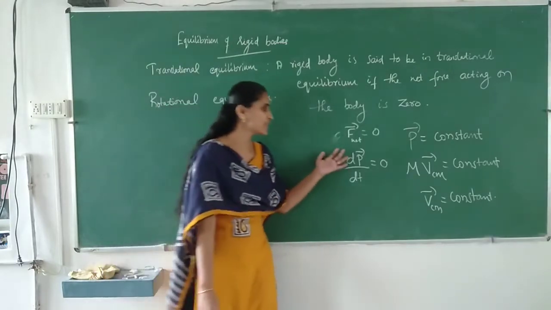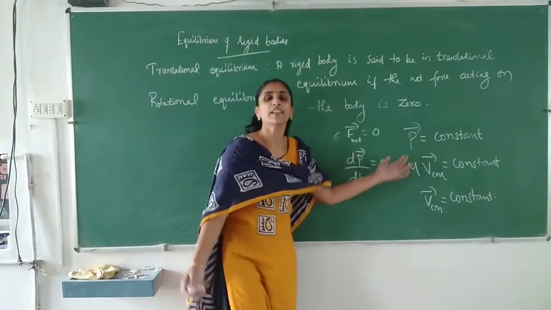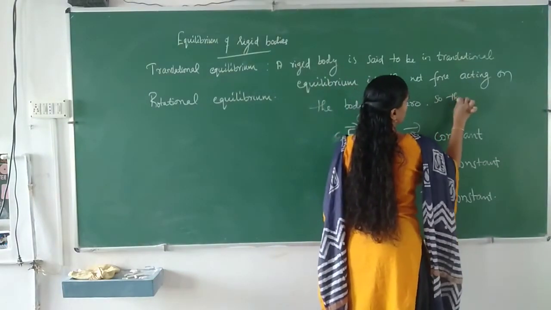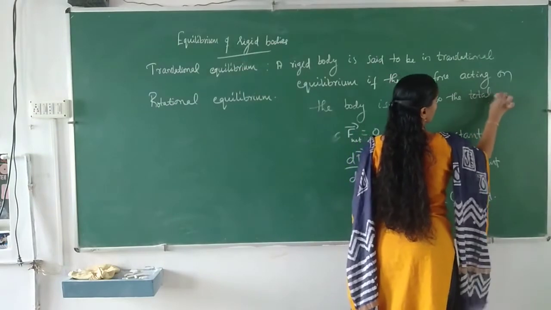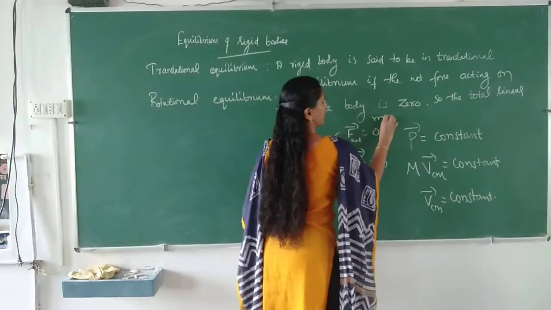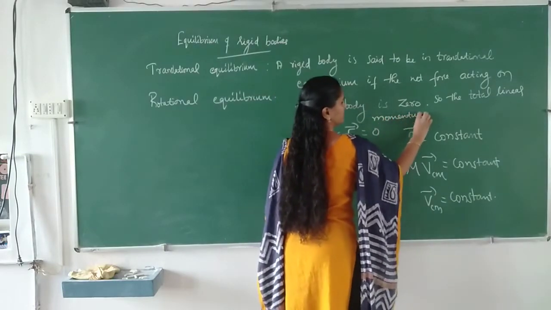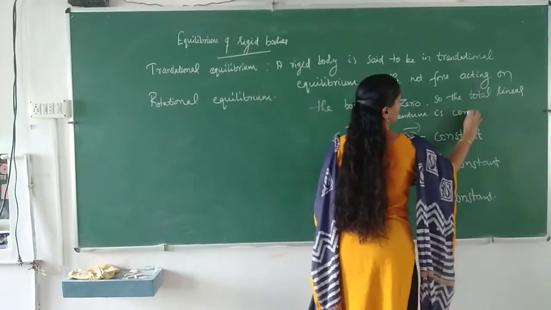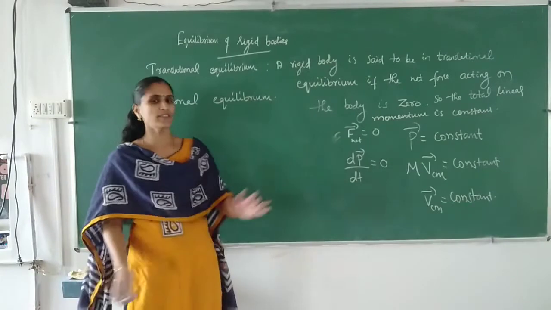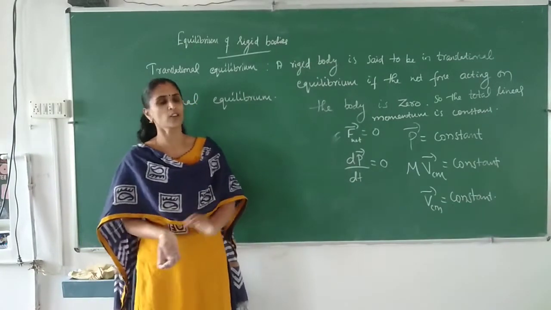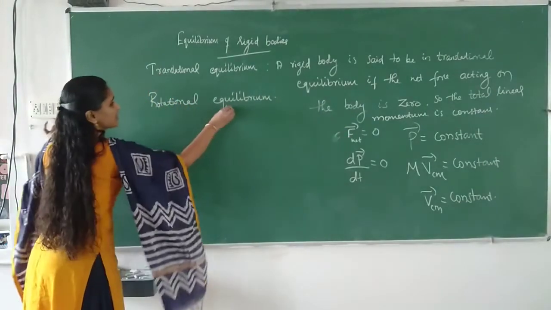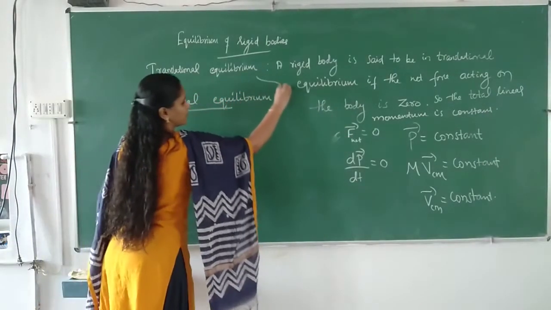When an object is in translational equilibrium, the net force acting on the object is 0. So if the net force is 0, we can say that total linear momentum is constant. Or in other words, we can say that the velocity of the center of mass is constant. This is for translational equilibrium.